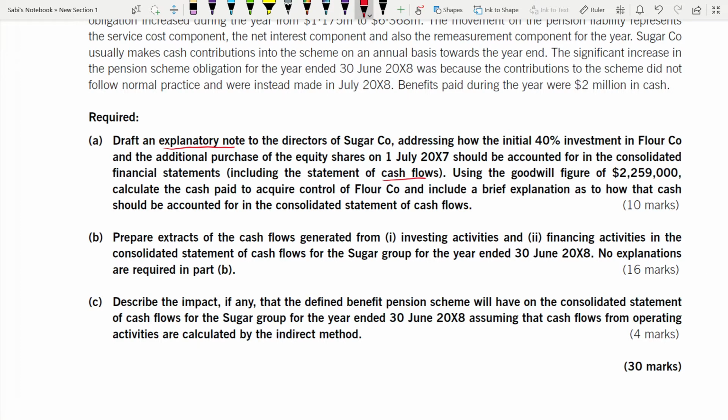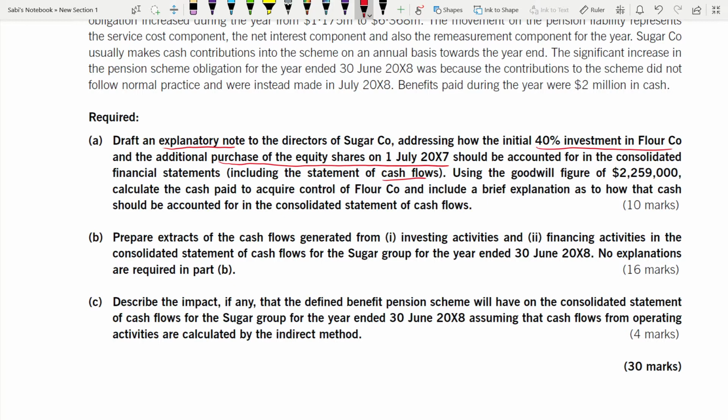So how the 40% investment in Flour and the purchase of equity shares, how it will be accounted in the consolidated financial statements. Remember, separate financial statements, individual separate financial statements and consolidated financial statements are two different things.